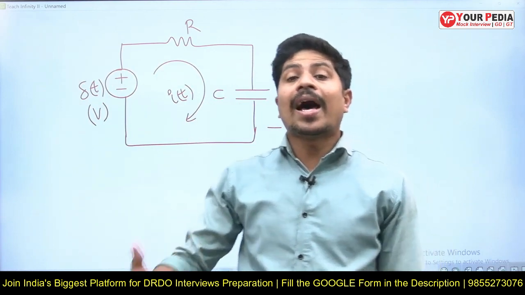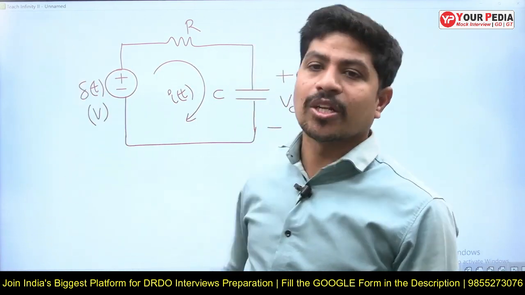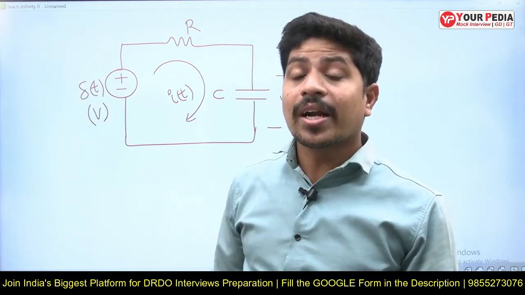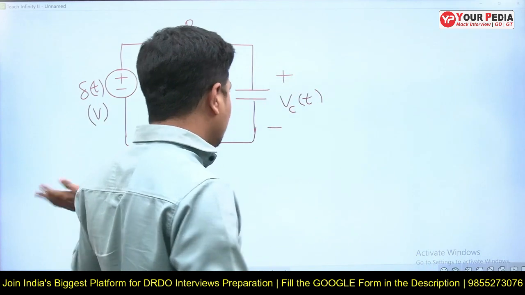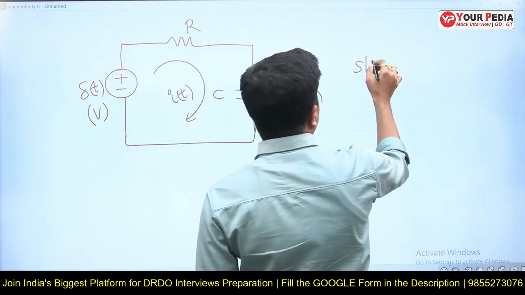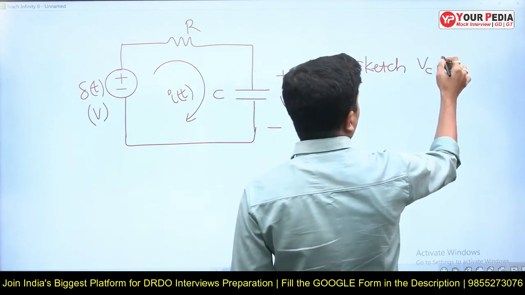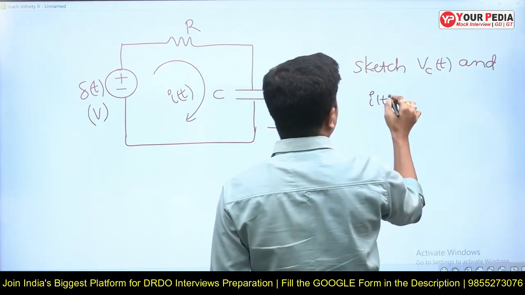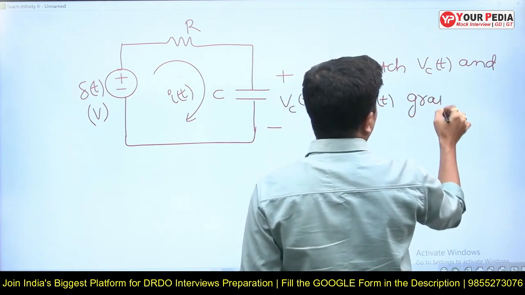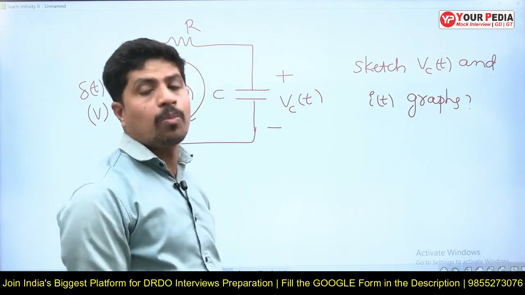Now they will ask you to sketch the graphs of voltage across the capacitor and current in the circuit. This is the extension of that question. They will give you pen and paper to sketch Vc of t and I of t graphs, and they will observe your approach towards this problem.